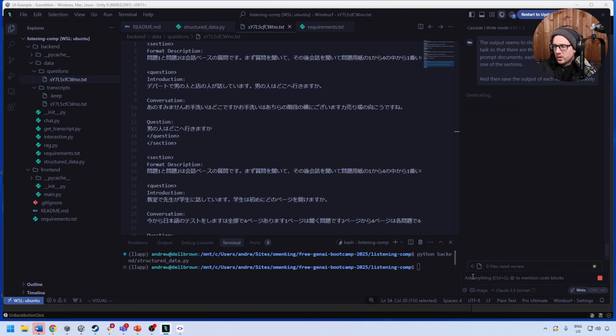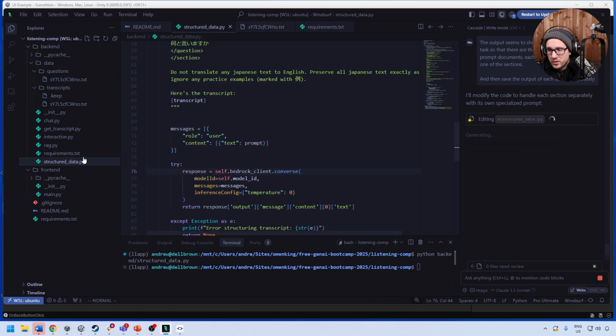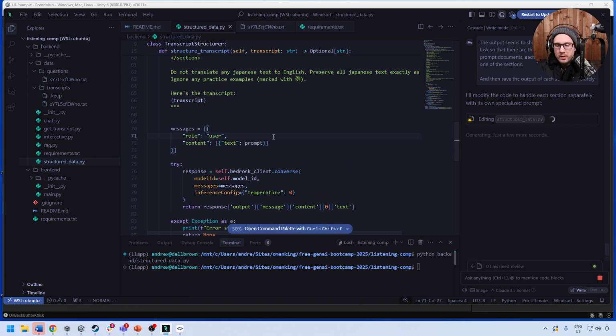And so it'll rework the code there, and we'll give it a moment. Now, will it be smart about refactoring the code? That's another story that we're not sure about. But we don't need to focus on every single section. We could have even told it just to focus on Monday 1 type format questions because those are the first ones we're looking at. But we'll see what we get here in a moment.